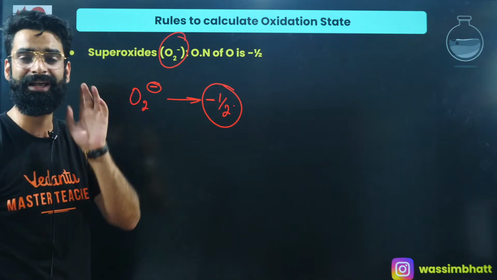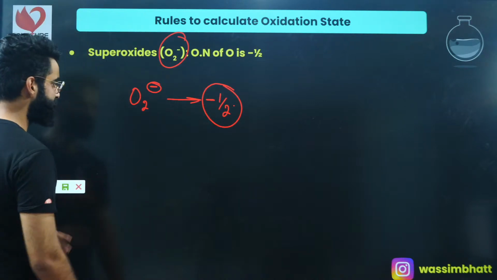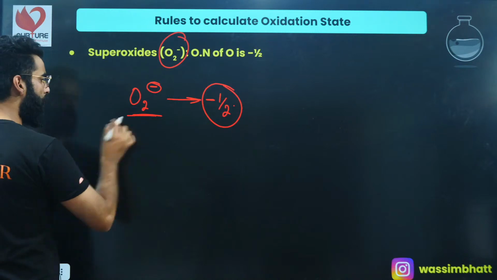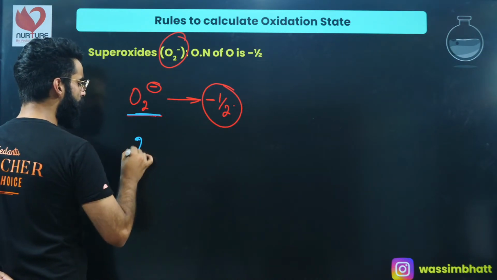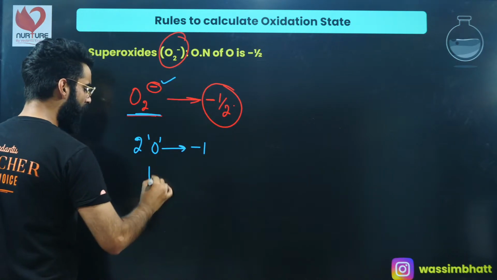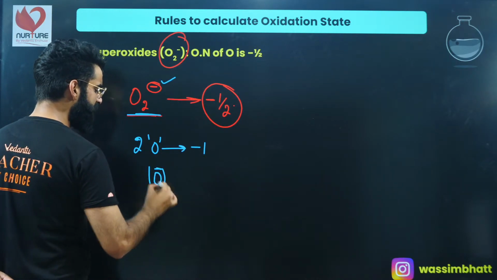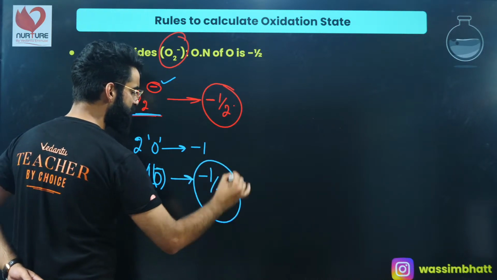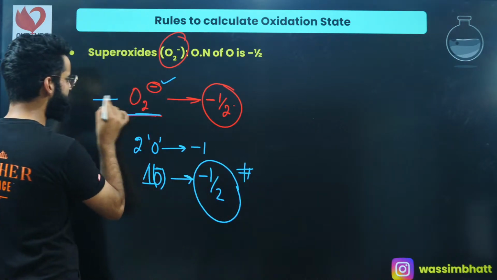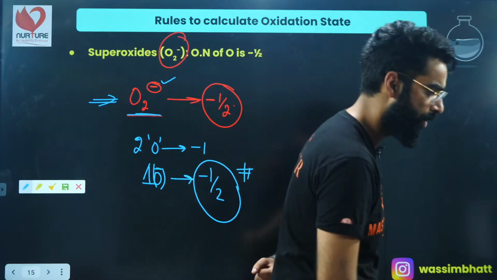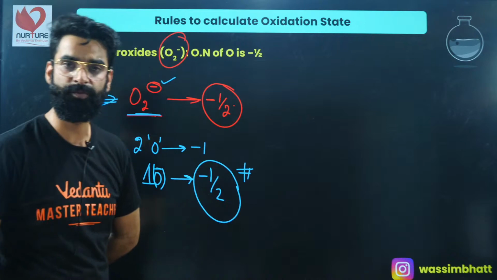Per atom. For a single atom it's defined, right? Now guys, see. As you can see in this compound, two oxygen atoms are carrying the charge of -1, right? So one oxygen atom will be carrying the charge of -1/2, and the charge present on one oxygen atom in this compound is what I call the oxidation state of oxygen in case of superoxides, right?